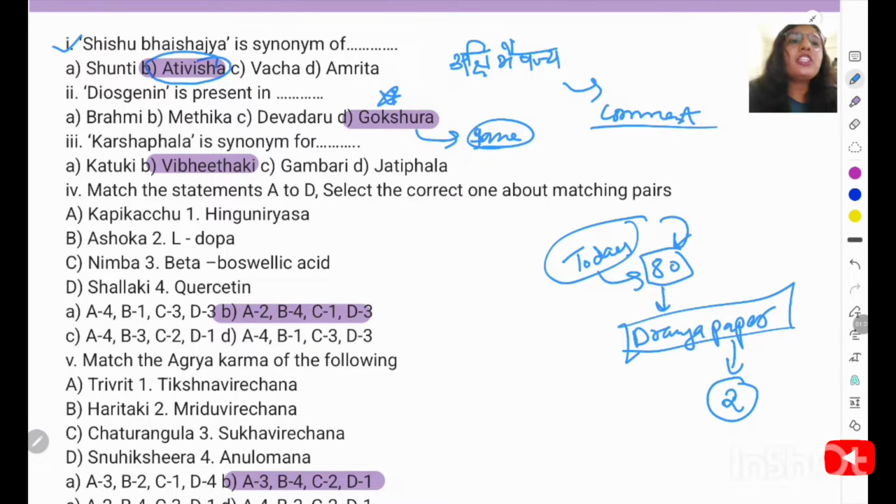Third question is Karshapala is known as, so Karshapala is actually a synonym of Vibhitaki. Match the statements from A to D and select the correct option. So Kapikachu has L-dopa and the botanical name is Mucuna pruriens. B is Ashoka. Ashoka is Saraca asoca, so it has quercetin. And C is Nimba. Nimba has one of the synonyms, Hingu niryasam. And Shallaki has the botanical name Boswellia serrata. It has one of the phytochemicals, beta boswellic acid. So the right answer is your B option.